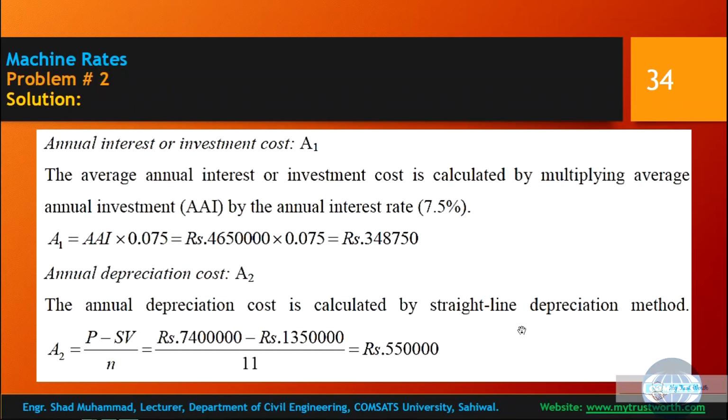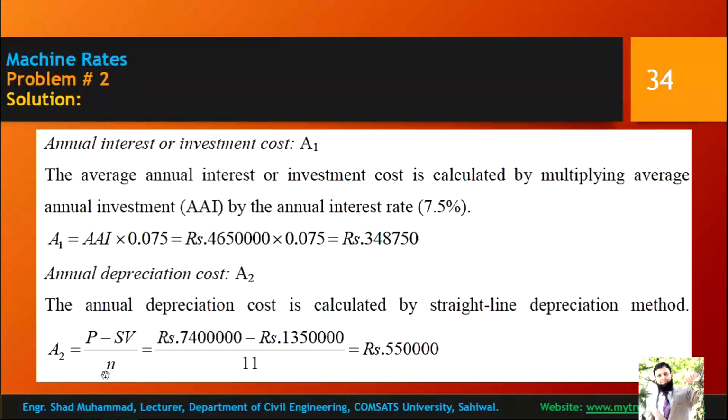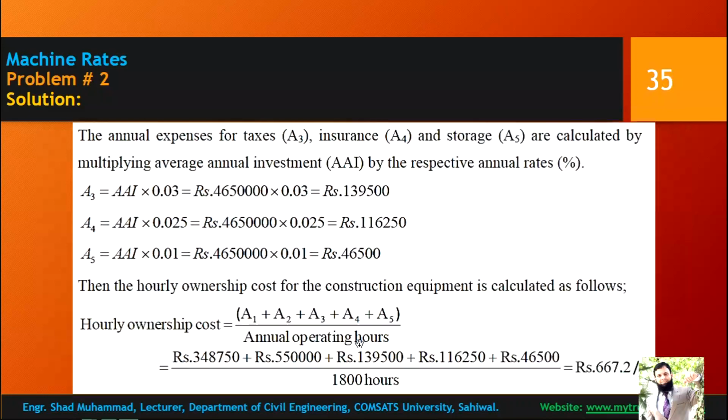Initial costs come under the head of ownership cost. So the hourly ownership cost of the construction equipment is calculated by adding the initial cost plus the annual depreciation cost, annual interest cost, annual tax cost, annual insurance cost, and annual storage cost, divided by annual operating hours.